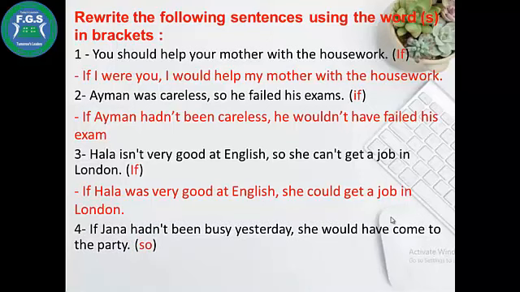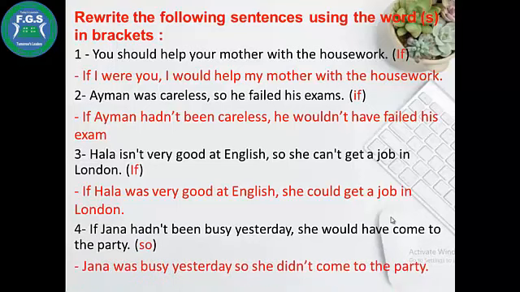If Jana hadn't been busy yesterday, she would have come to the party. You saw, Jana was busy yesterday, so she didn't come to the party. We use sentence number 4 as the third conditional, hadn't been and would have come. So we will convert the sentence to the past simple.